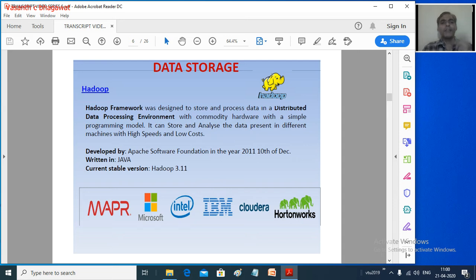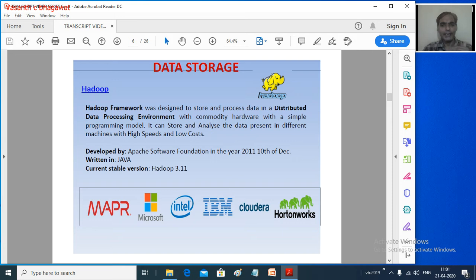We have tried to put almost the maximum number of technologies and symbols in the slides, and you can see who has developed each. Hadoop is given by Apache Software, and it is written in Java. Further down you can see a few top companies which are using Hadoop as the technology for storing data.